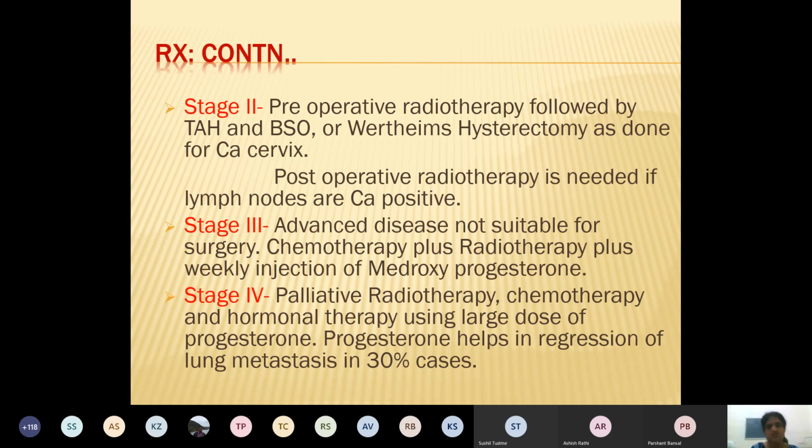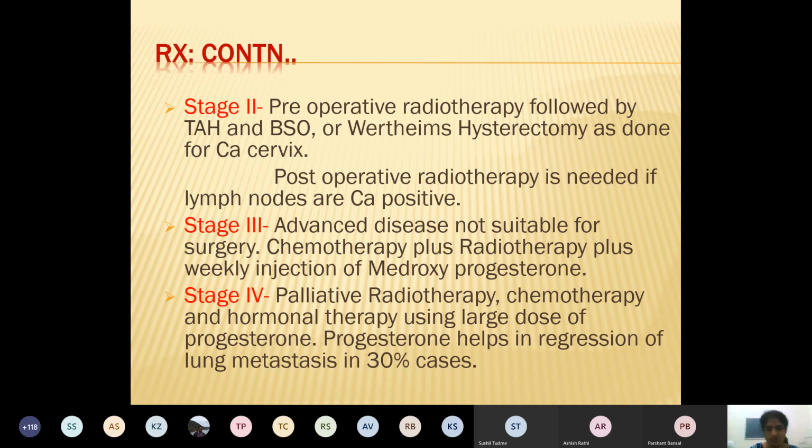Now coming to stage 2, preoperative radiotherapy followed by hysterectomy is important whenever it is stage 2. What is stage 2? Just now I told you, it has gone beyond the uterus, and then there are chances that lymph nodes are involved. So first you give some radiotherapy and then post that patient for abdominal hysterectomy with salpingo-oophorectomy.